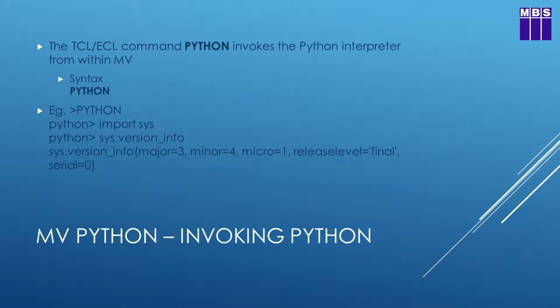I type the python command, press enter, and then we get the Python prompt, which is the word Python with a greater than sign, waiting for some input. So you can see my first piece of input was the command import sys. Then I pressed return, and I got the prompt back. Then I typed sys.version_info, and that returned to me the version of Python that is running on that platform. We'll see some examples of this soon.